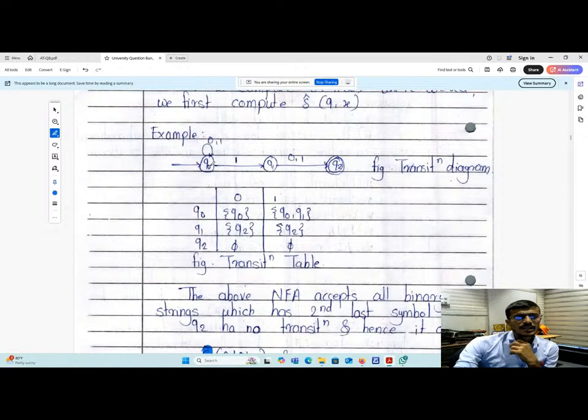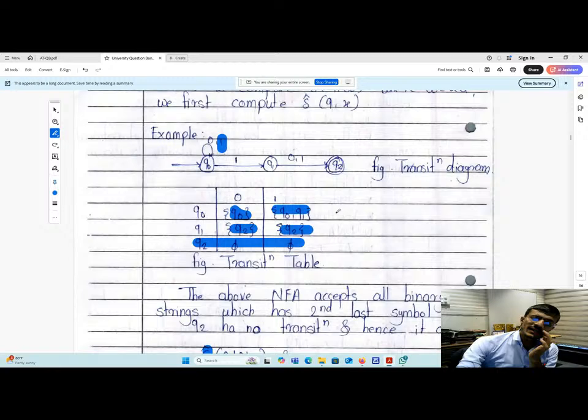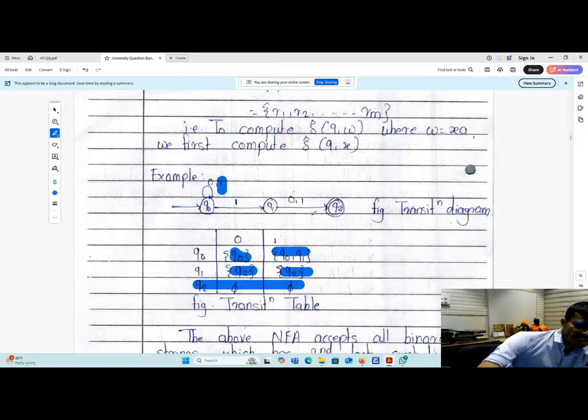So if you see here, q naught's 0 transition goes to q naught, q naught's 1 transition goes to itself and q1. q1's 0 transition goes to q2, q1's 1 transition goes to q2, and q2's 0 transition goes nowhere, nothing is going there. So that is the transition table with respect to the transition diagram.